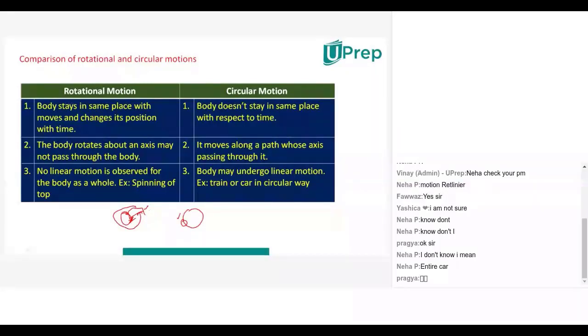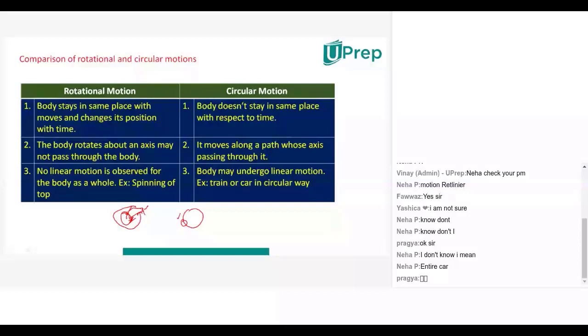Now the next one is that the body rotates about an axis, and that particular axis may not pass through the body, or it may pass through the body. When you are thinking about the blades of the fan, the axis is not passing through the blades, but through the circular disc it is passing, isn't it?